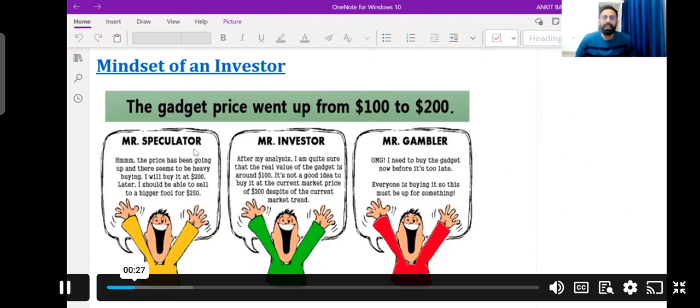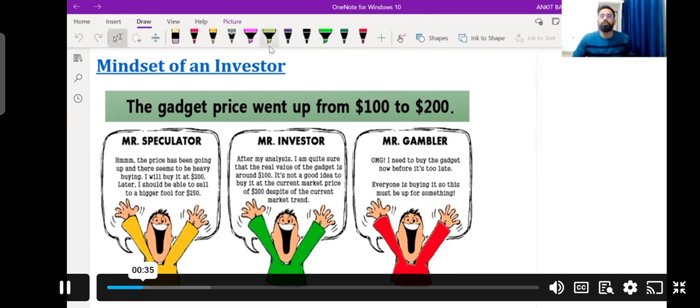the difference between speculator, investor and gambler, right? This difference is very important, and with the help of it you will be able to understand who usually does fundamental analysis. If you see here, I have taken three examples. We will be discussing who can be the speculator, who can be the investor, and who can be the gambler. And also what type of decisions they generally take.